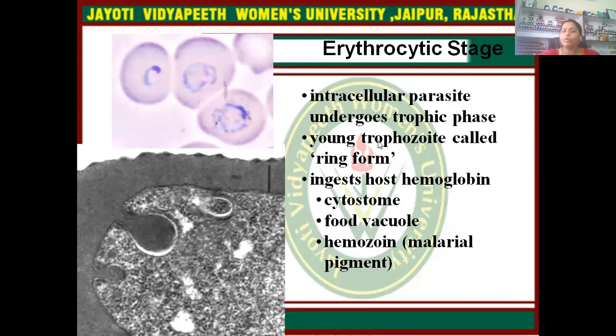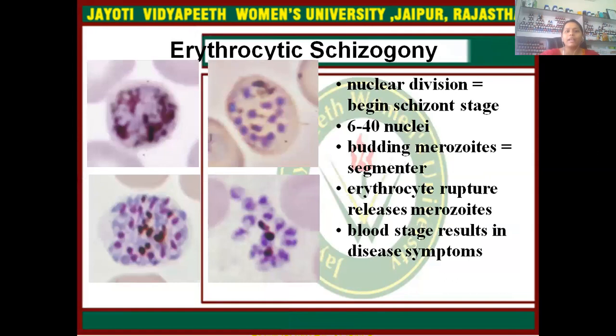The young trophozoite, called the ring form, ingests host hemoglobin, forms a cytostome, food vacuole and hemozoin, that is the malarial pigment, which they produce and release again into the blood, and it causes the cryptomerozoites. These are again, in fact, infecting new RBCs, and thus the cycle goes on.